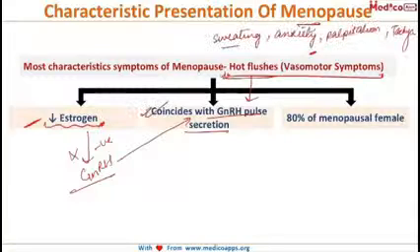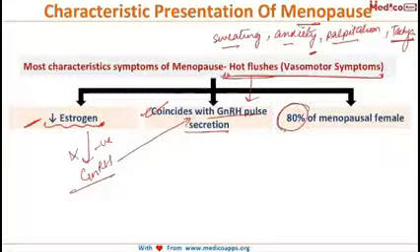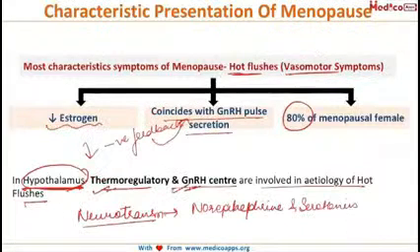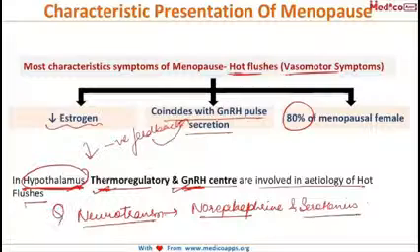And the patient experiences sweating, anxiety, palpitation. If you examine her, there will be tachycardia. And this symptom is seen in 80% of the menopausal females. Basically the thermoregulatory and the GnRH center in the hypothalamus are responsible in the etiology of hot flushes. Now, apart from these, there are two neurotransmitters which are involved in the etiology of hot flushes, and they are norepinephrine and serotonin. So this is a question that was asked: the neurotransmitters involved in the pathophysiology of hot flushes are norepinephrine and serotonin.